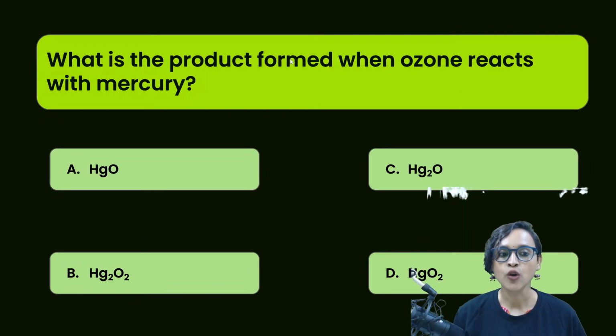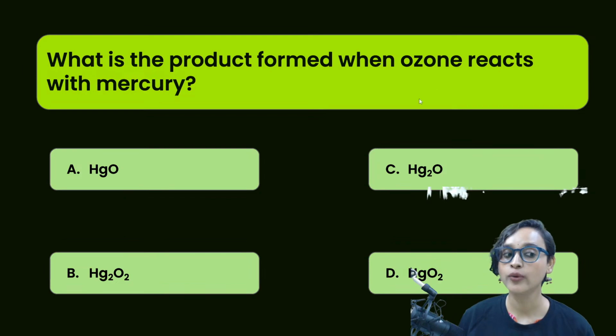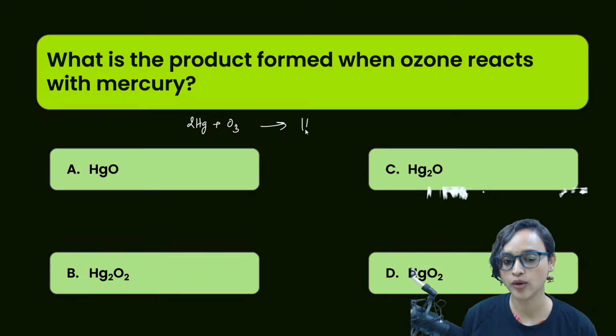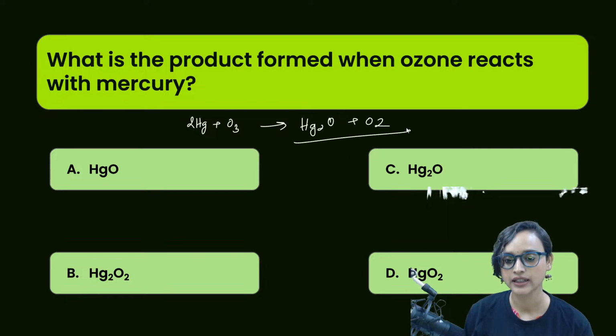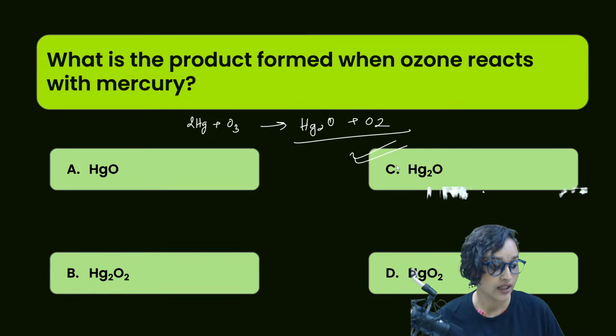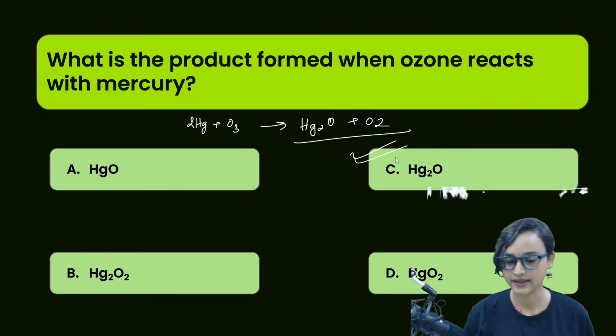Amazing. Now, what is the product formed when ozone reacts with mercury? So Hg plus O3. What will it form? Hg2O plus O2, right? This is the correct answer. Option C is the correct answer. This will be our reaction. Am I right, guys? Making sense? Yes. Very good.